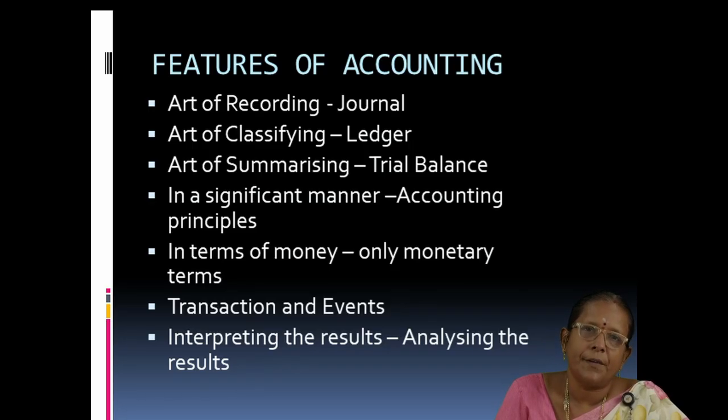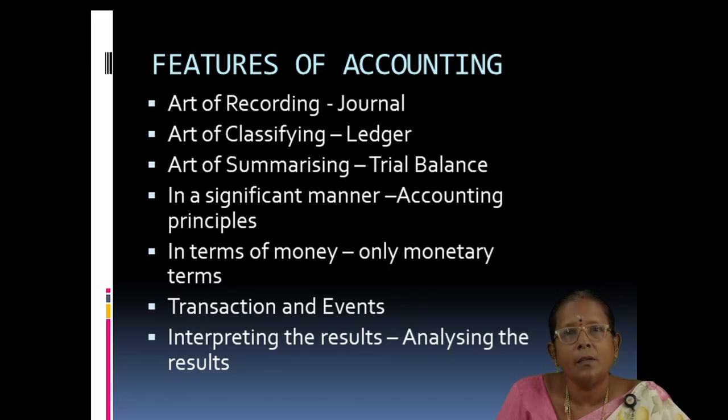First one is art of recording. Art of recording means as a human we cannot memorize all the things and we cannot remember all the things at any time. Hence, recording is essential in accounting. So, it is an art of recording. Recording means journal entries. Writing journal entries is the art of recording. In double entry system, there is a debit and the corresponding credit. Hence, journal is required for remembering the things.